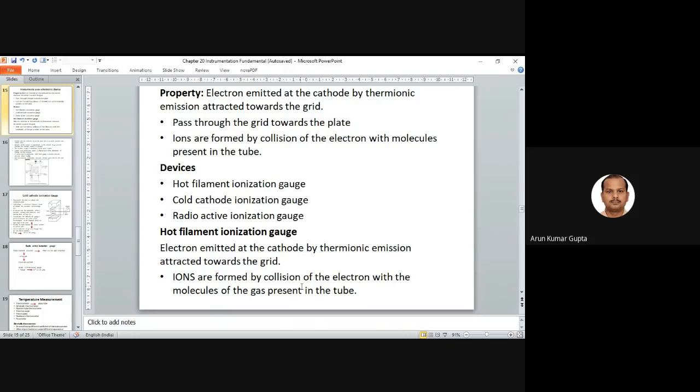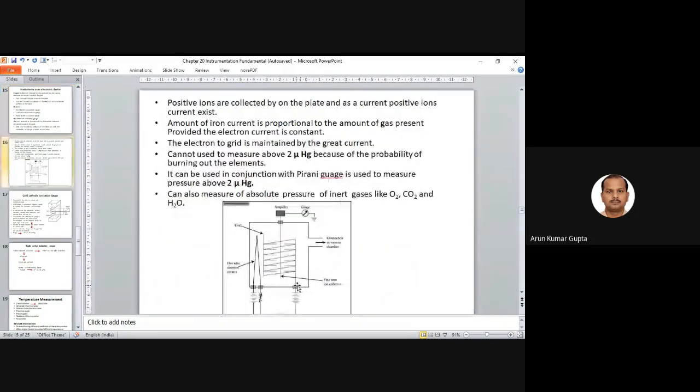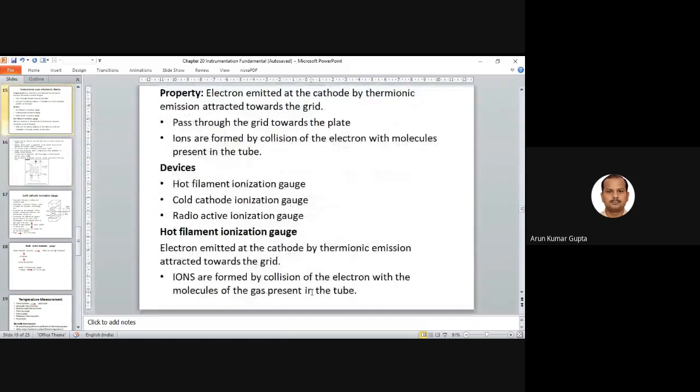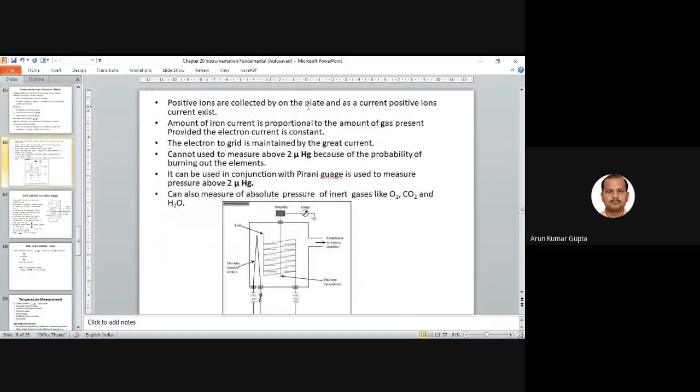How much ion is formed depends upon the amount of gas present in the tube. Positive ions are collected by the plate, so a positive ion current exists. The amount of ion current is proportional to the amount of gas present, provided the electron current is constant.